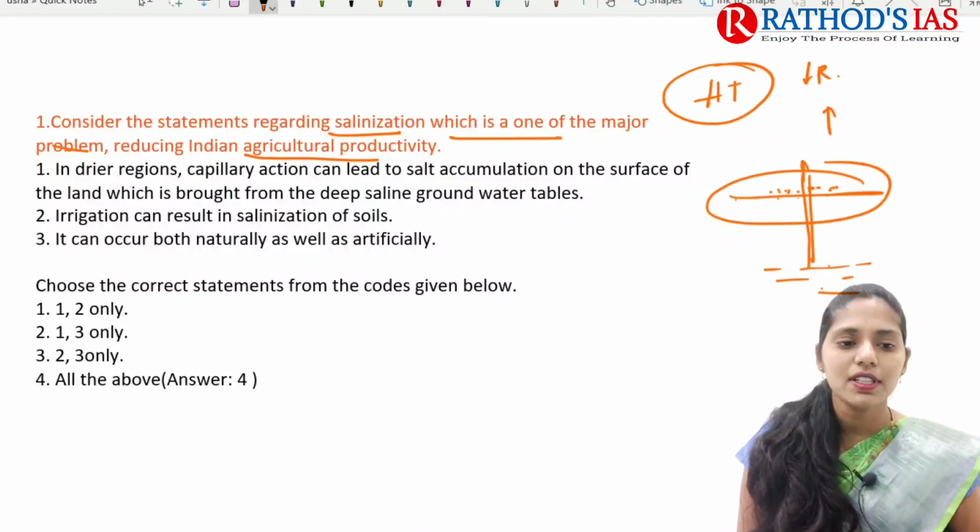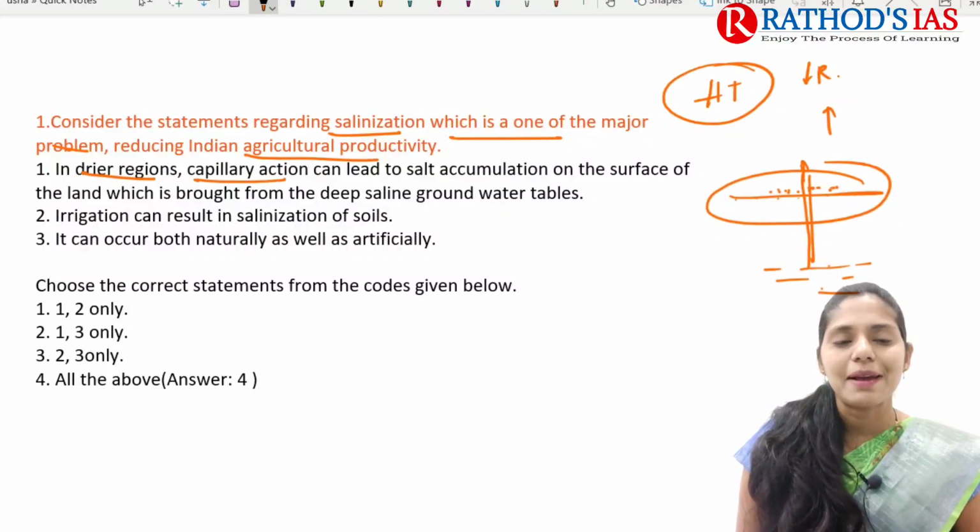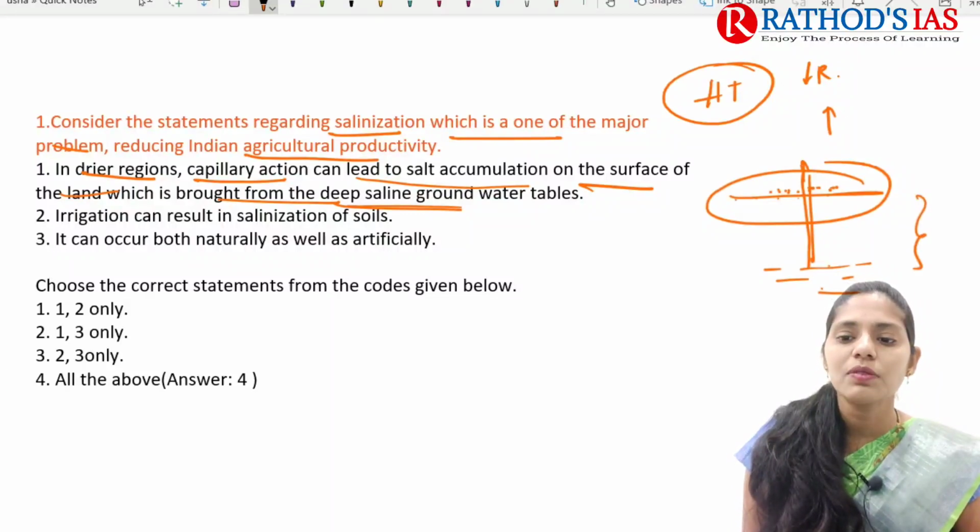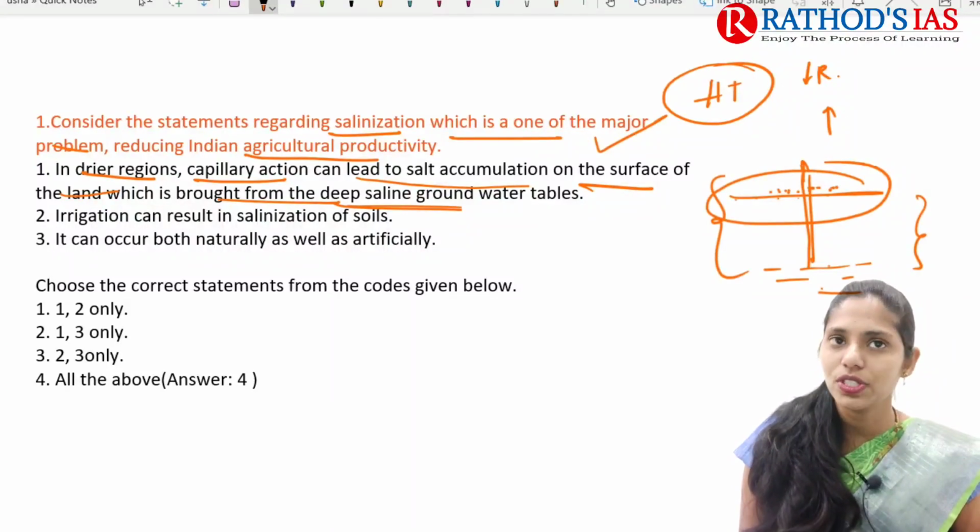So the first statement here is that in drier areas, capillary action leads to salt accumulation on the surface of the land, which is brought up by deep saline groundwater tables. The concept which I explained to you is regarding this first statement.